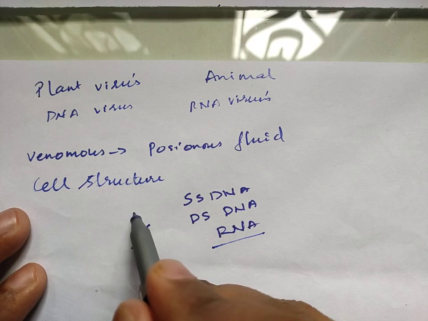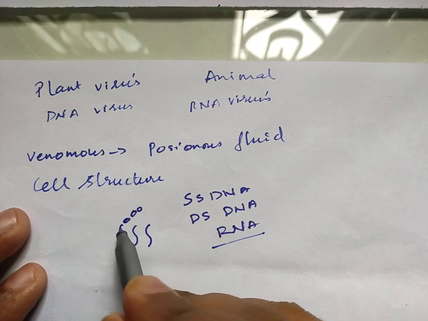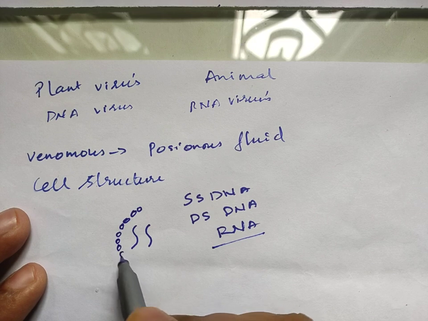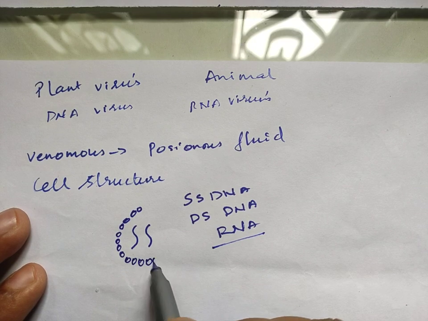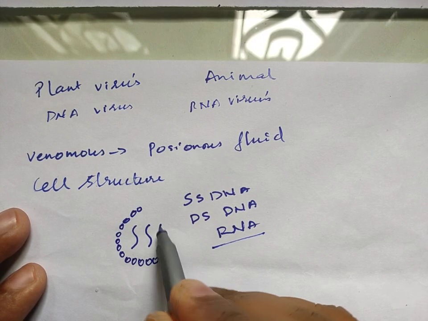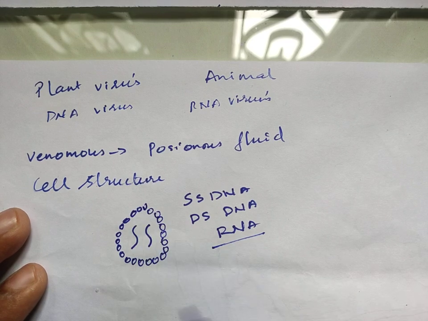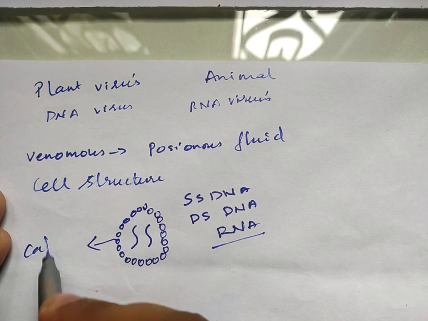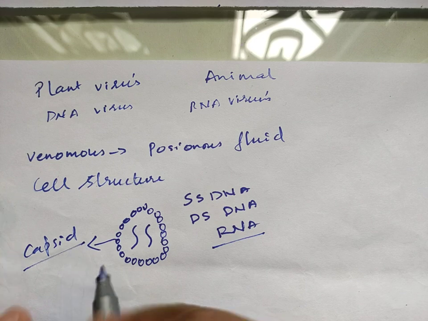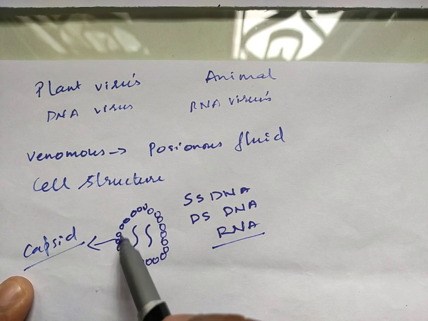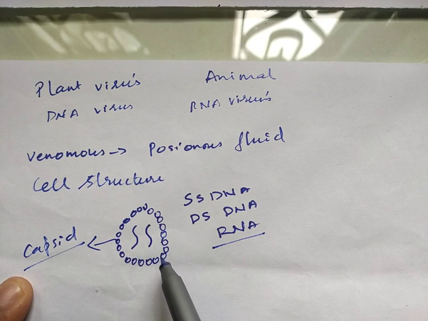Then one more thing we have is that this genetic material is protected by one more layer, which is proteinaceous in nature. This layer is called the capsid. Now what does this capsid do? This capsid helps in the protection of the genetic material.